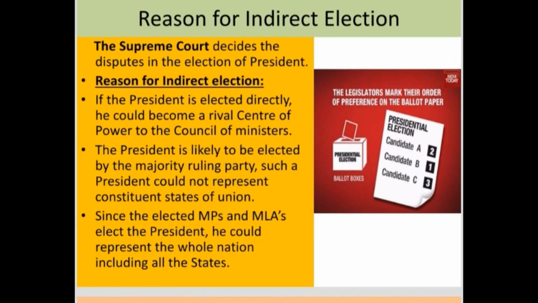So what you have to remember from the manner of election is that it is a completely indirect election. That means the people of the country will not directly vote for the president. It is the representatives elected by the people who turn into electors and elect the presidential candidate. You can look at the slide here, the manner of preference they give for each candidate. Candidate A is given second preference by a particular person, and candidate B has first preference by a particular voter or elector. This is how they give the order of preference.